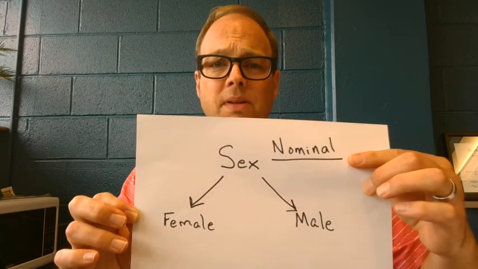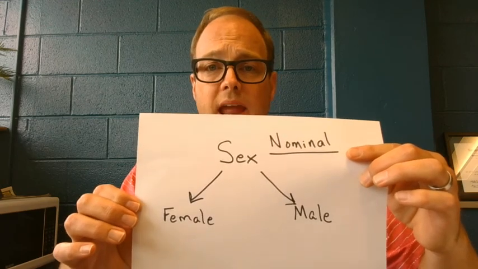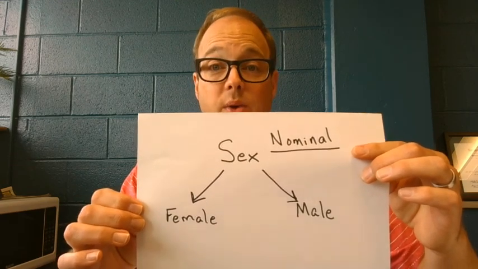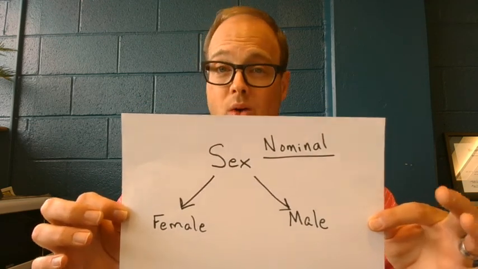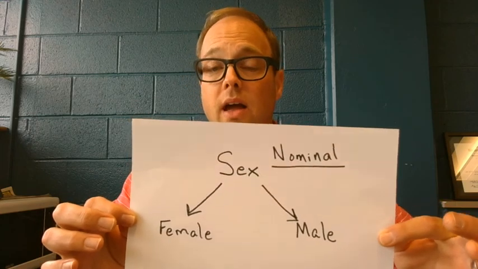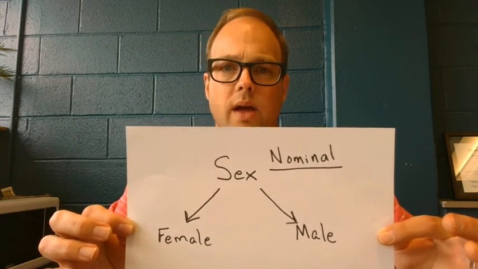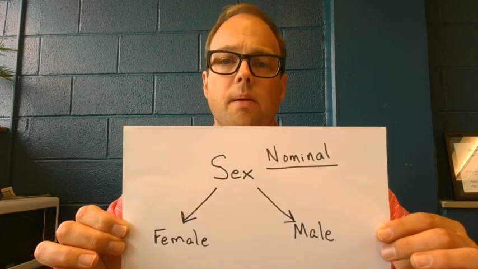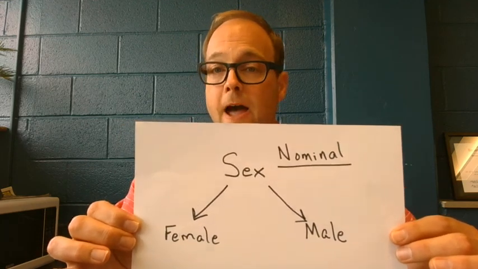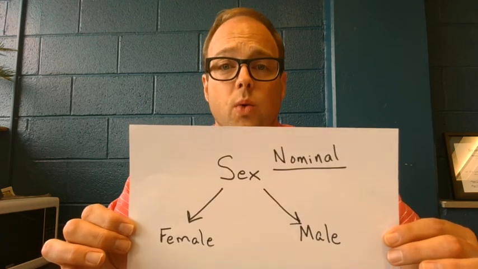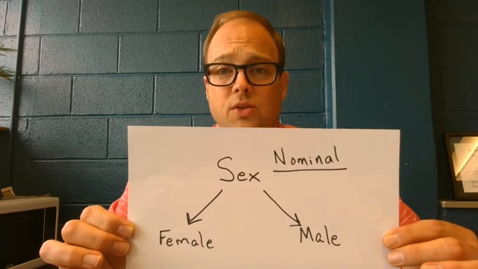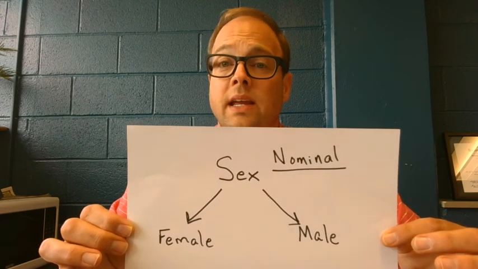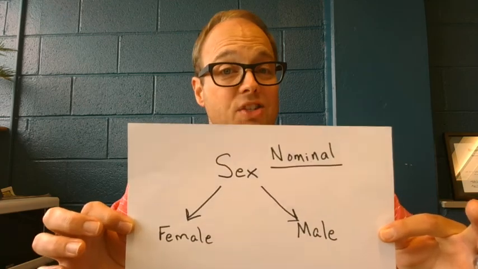And the word nominal simply means to name. We're simply using two names to identify the categories within this variable. So sex is the variable. Sex can vary, and according to this, there are only two options. Although, again, I fully recognize it's quite a rudimentary conceptualization, but female and male. Now, those names don't really mean anything. Those are just the words we use, male and female. We could have used any other two words because the words really have no meaning. The meaning comes in what we attach to those names, but that's a different class. That's nominal.